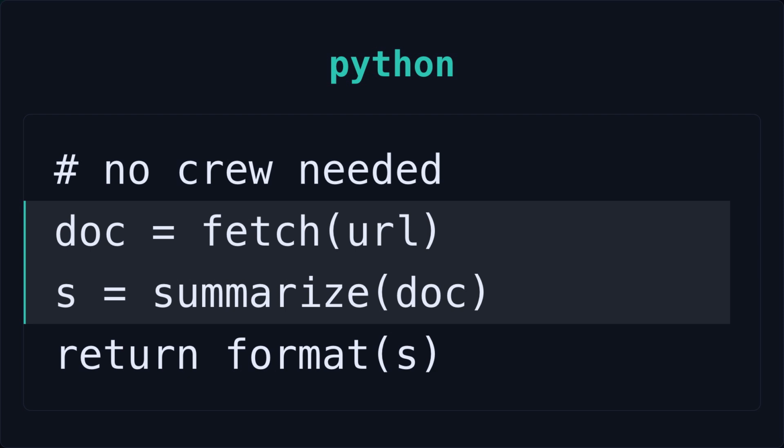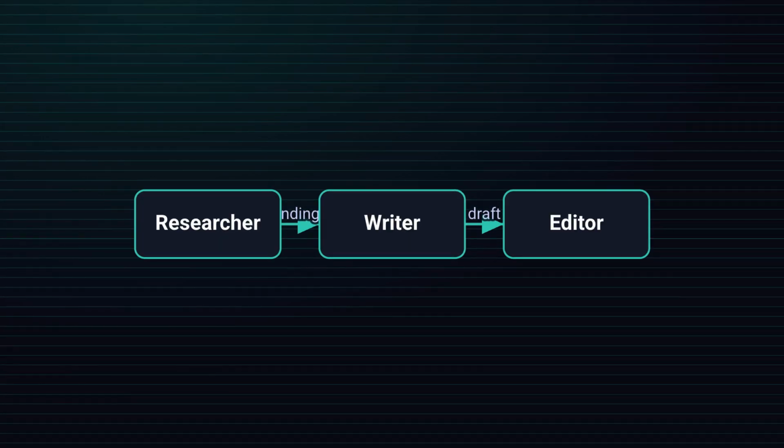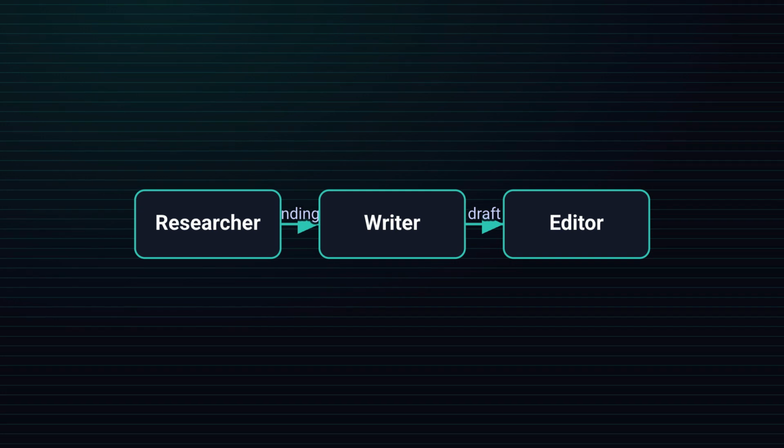The opposite mistake is just as common. You picked LangChain because it's the default, the one with the most tutorials and GitHub stars, and now you're hand-wiring coordination logic that CrewAI gives you for free. You're writing custom loops to decide which component runs next, passing state manually between steps, and reinventing a task delegation system. If your problem genuinely involves multiple specialized roles collaborating, like a researcher handing findings to a writer who hands drafts to an editor, and you're building that orchestration from scratch, you're doing CrewAI's job by hand.